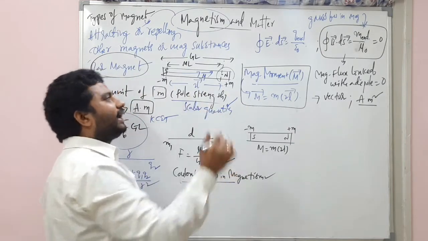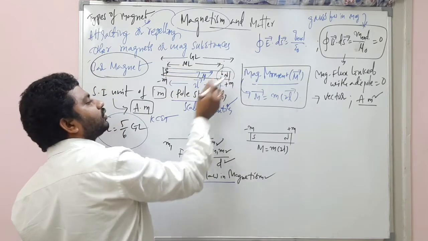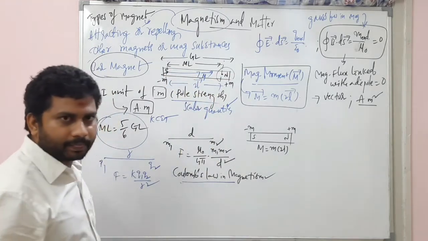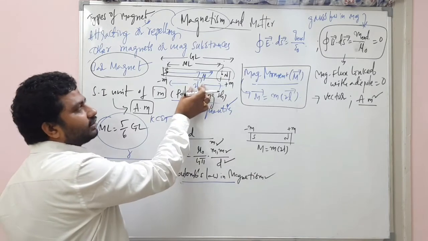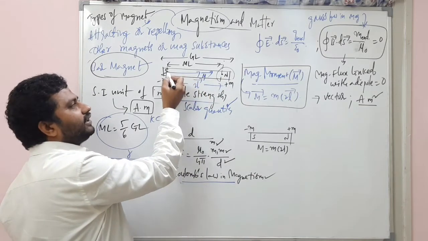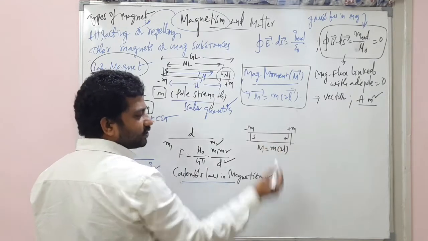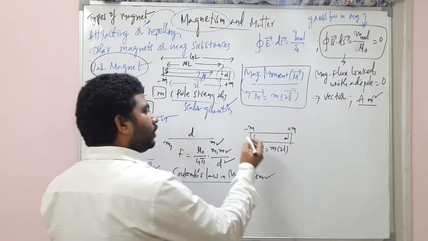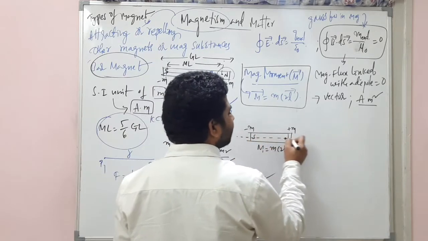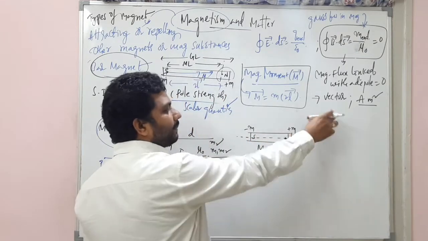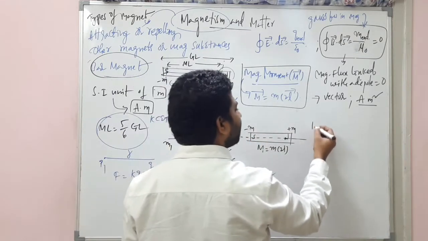That means the straight line between the north pole and the south pole is 2L. Remember, the magnetic length is nothing but the straight line distance between the south and north pole. So when I cut this into two pieces, my dear students, the upper piece and the bottom piece, I am just drawing them separately.